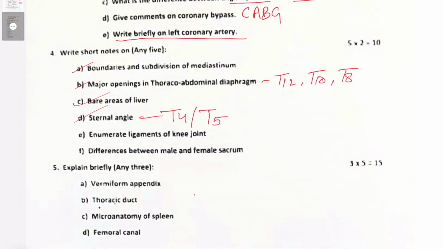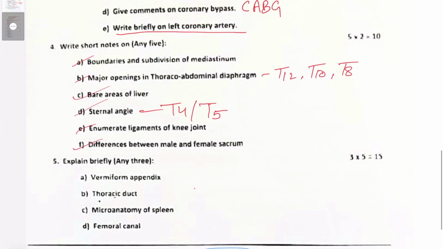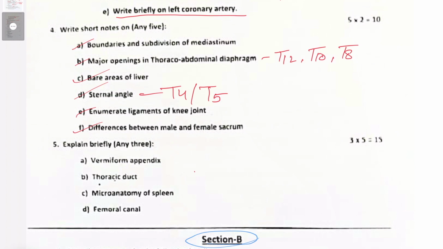Enumerate ligaments of the knee joint. Again, this is important. There are around 13 ligaments of the knee joint. You will have to enumerate all of them. Differentiate between male and female sacrum. So the sacral index is very important here. Remember, the sacral index will be more in female and less in males. That is the relation of the diameter of the sacrum at the level of the ala, and the vertical length.